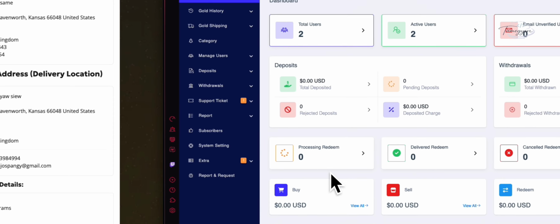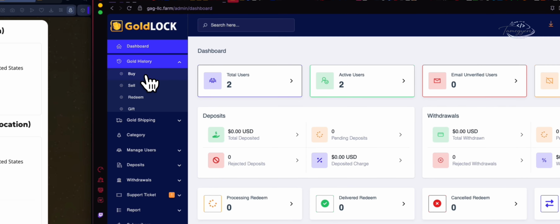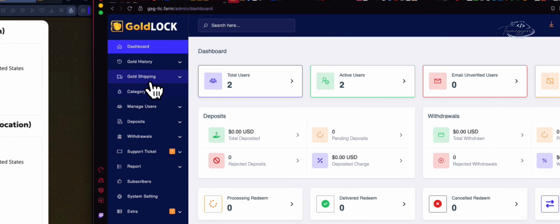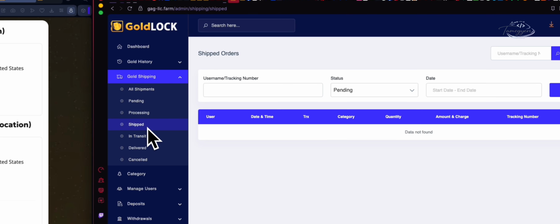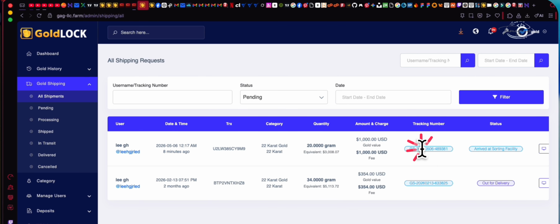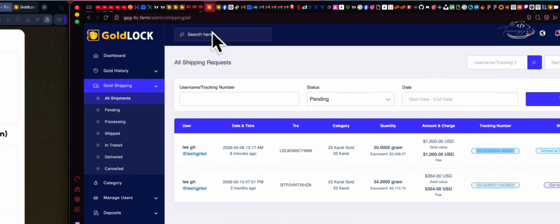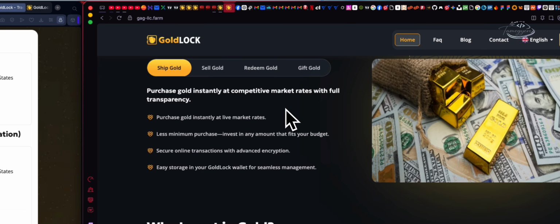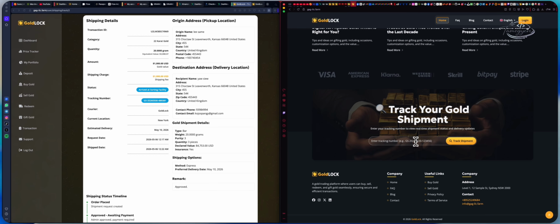Add it. So let's go to shipment and go to shipped. Arrive at sorting center. Let's go to the tracking page. Track your page. Let's move it down.